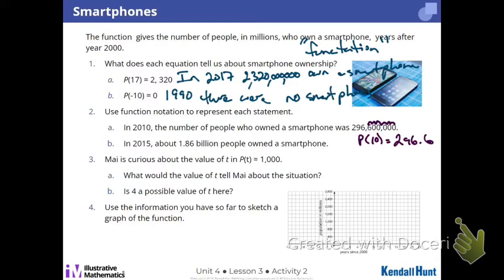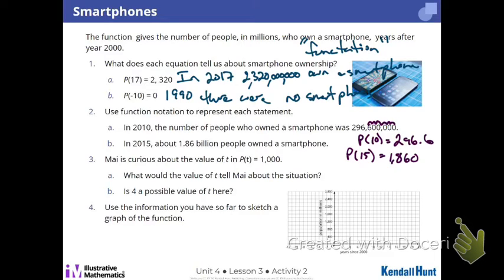15 to 17. Okay, let's look at 15. Who's got function notation for 15, or for 2015, for me? All right, Ivy. P of 15 equals 1,860 million. Yeah, the word millions, right? So look at that from 15 to 17. It's pretty great. Almost double in 2 years. Been a good time to own some stock, eh? Not double, more like... I'm speaking very generally.